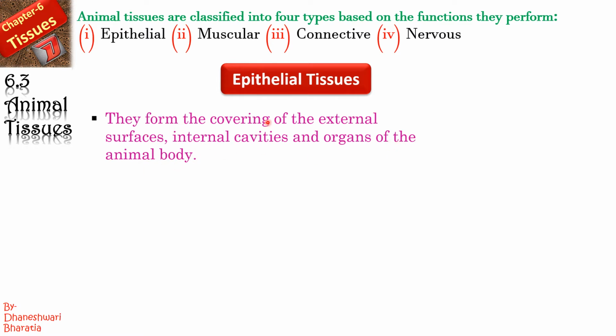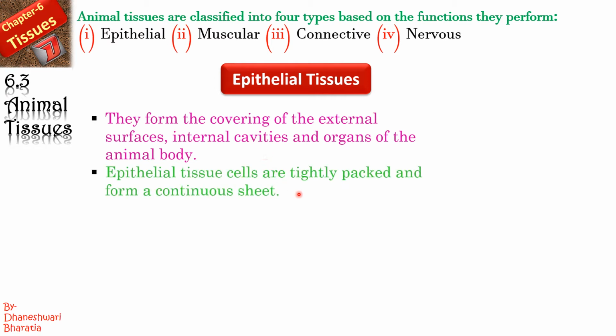That is, we can say that epithelial means the tissue present in the surrounding, which is present on the outer surface, right? Even in the internal cavities, that is, if there are small gaps, to fill them also it will be epithelial tissues. Okay. The epithelial tissue cells are tightly packed and form a continuous sheet.